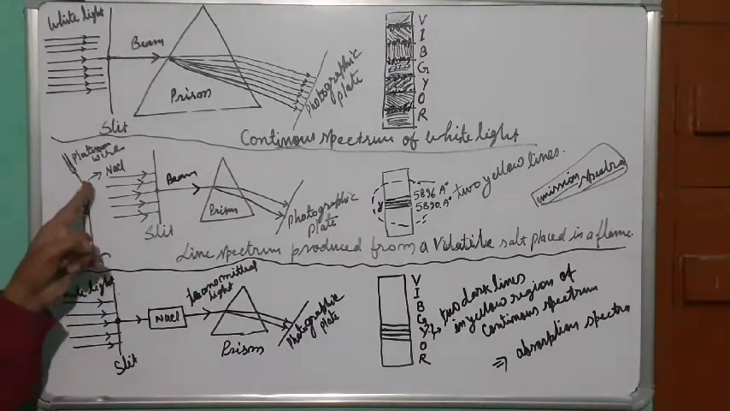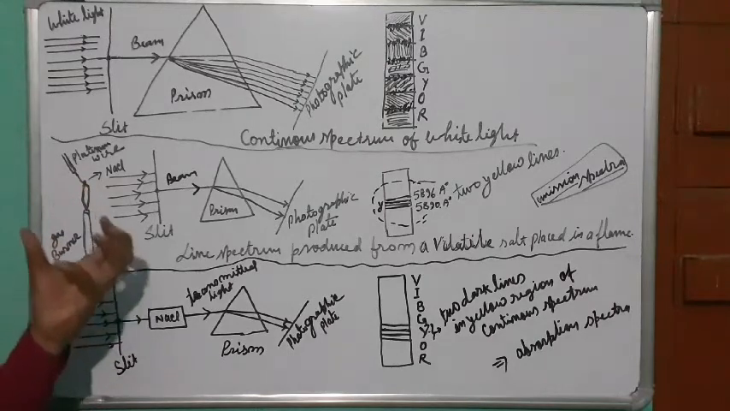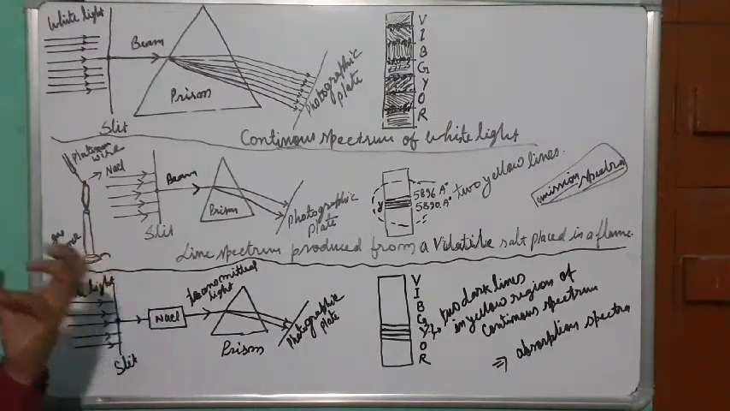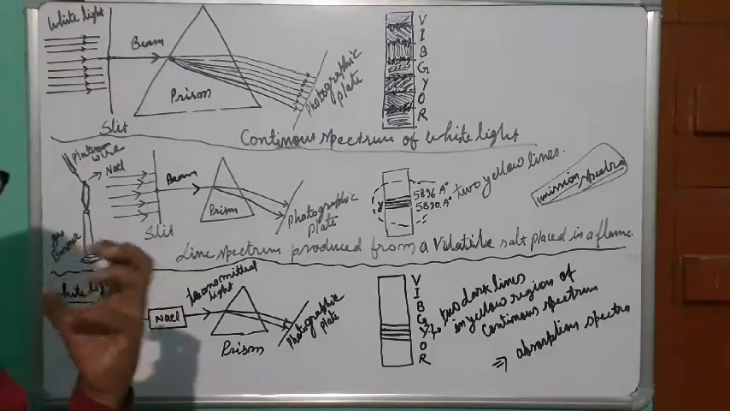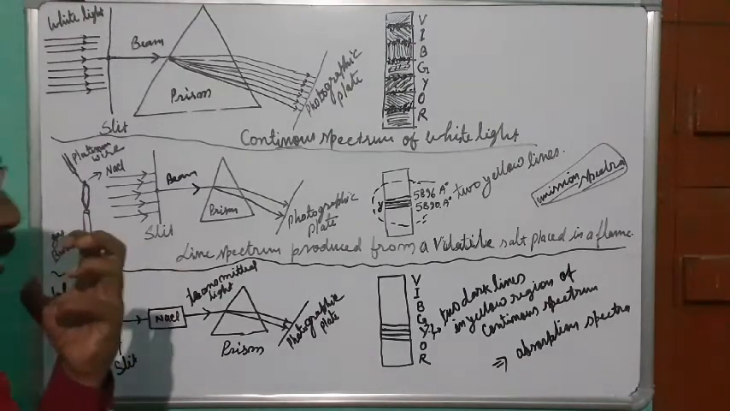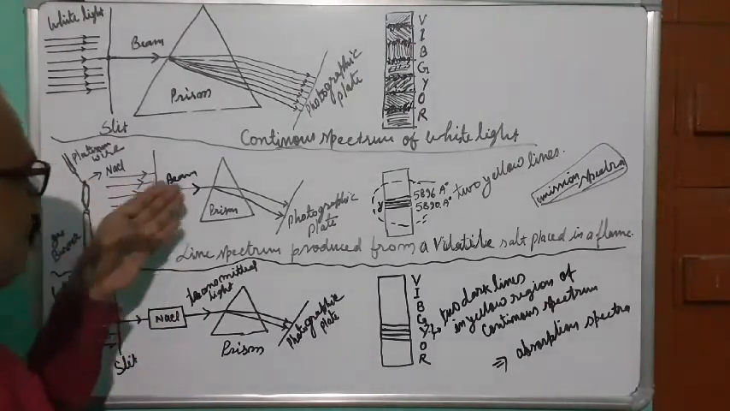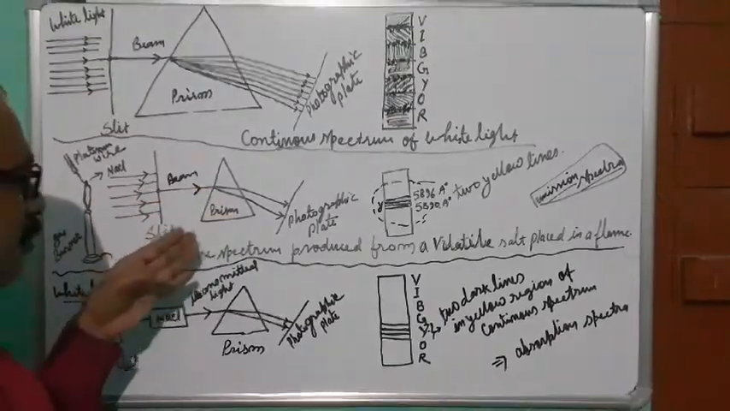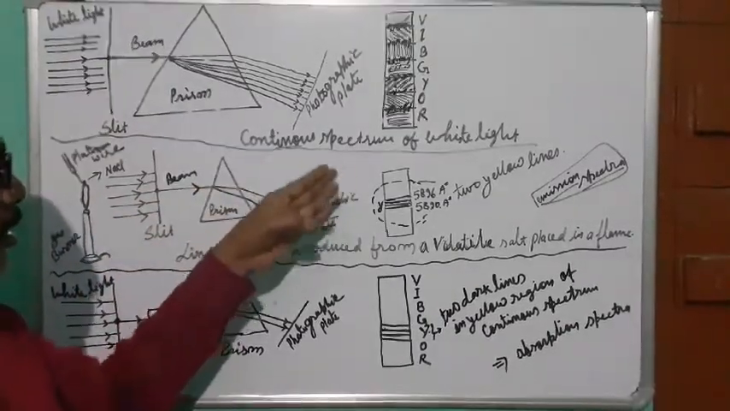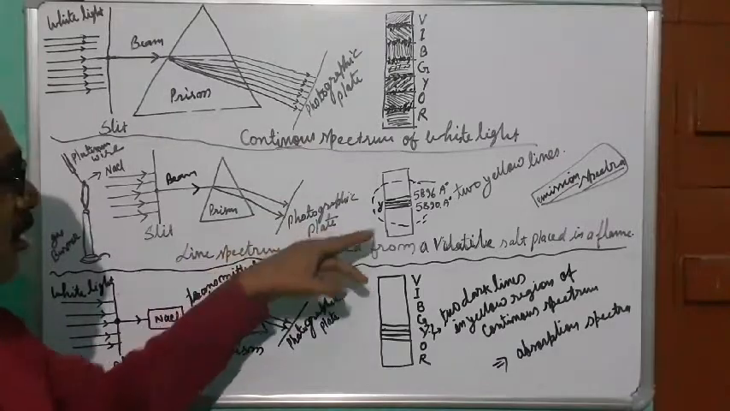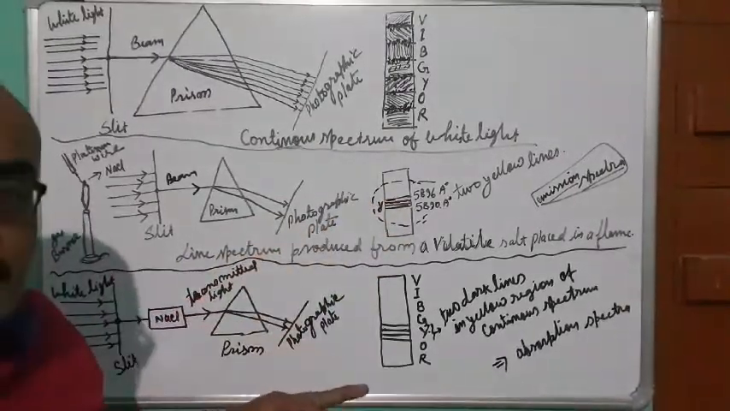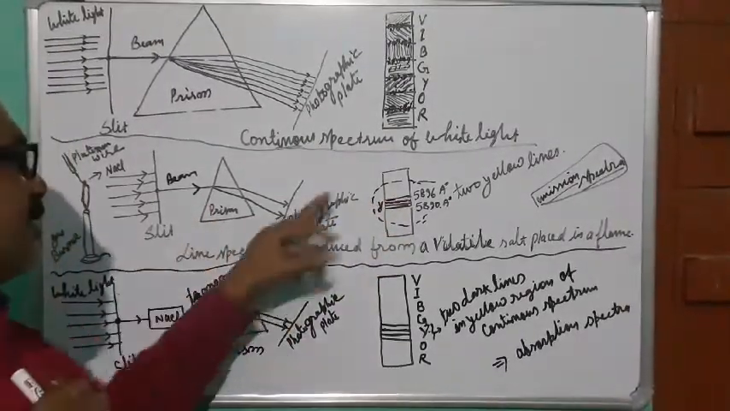So here it is heated. After heating, sodium chloride releases a very intense yellow light. It releases very intense yellow light, which is allowed to pass through the bridge with the help of a slit, and we get two dark yellow lines. We get two dark yellow lines in the yellow region.